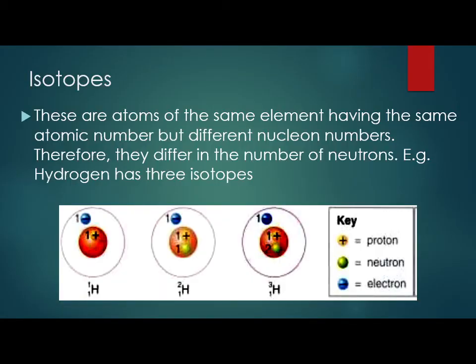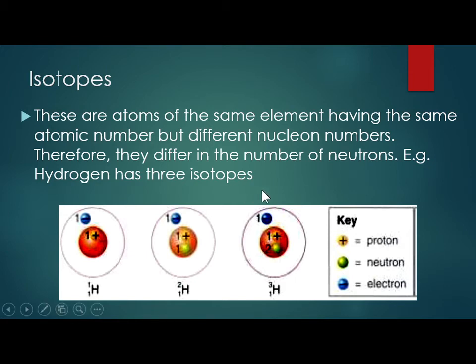Isotopes. These are atoms of the same elements having the same atomic number but different nucleon numbers, therefore different mass. So if there's the same atomic number, remember, atomic number is the number of protons, and they have different mass numbers. This means that they have the same number of protons but different number of neutrons. So earlier on we said atoms in an element have the same atomic numbers. They have the same number of protons. So it doesn't matter how many neutrons they have. If they all have the same number of protons, they have the same chemical properties. Therefore, they'll be referred to as the same element.